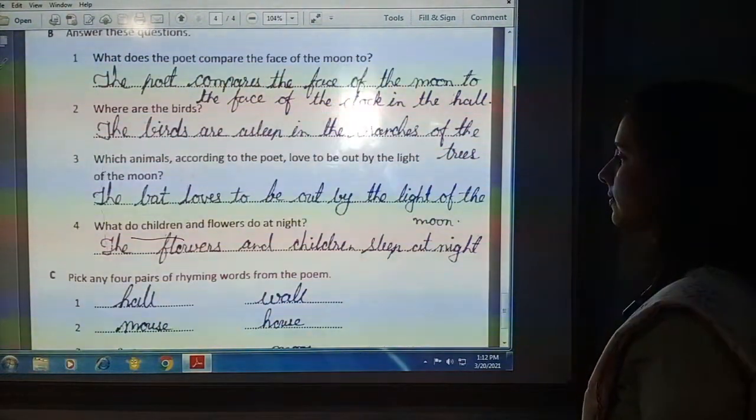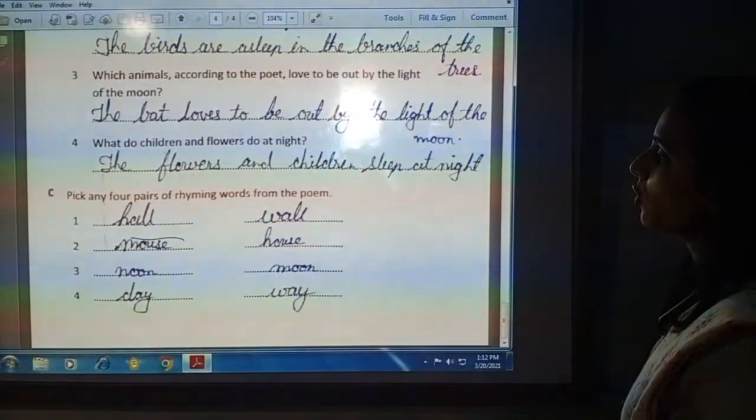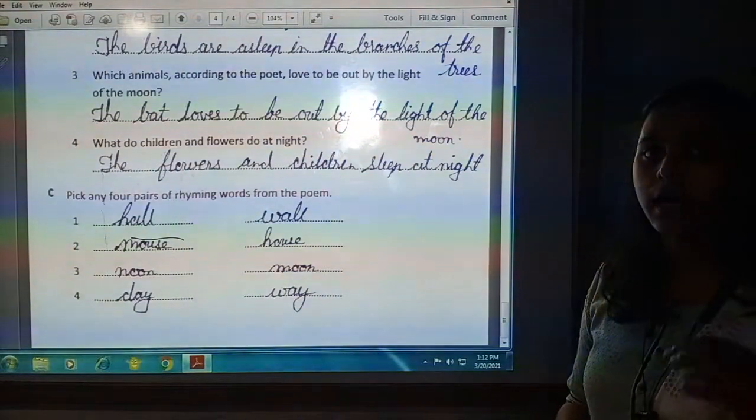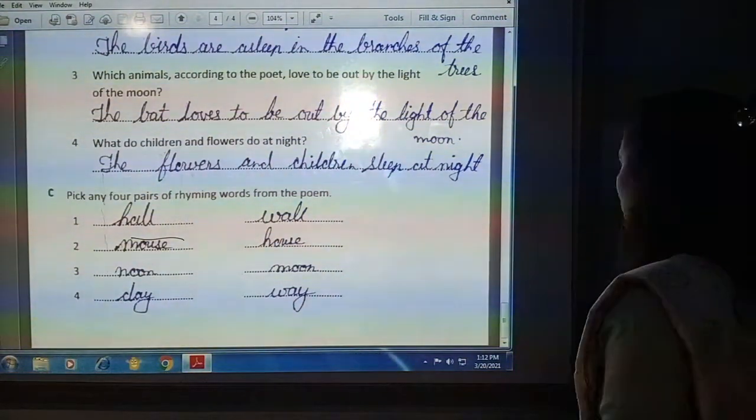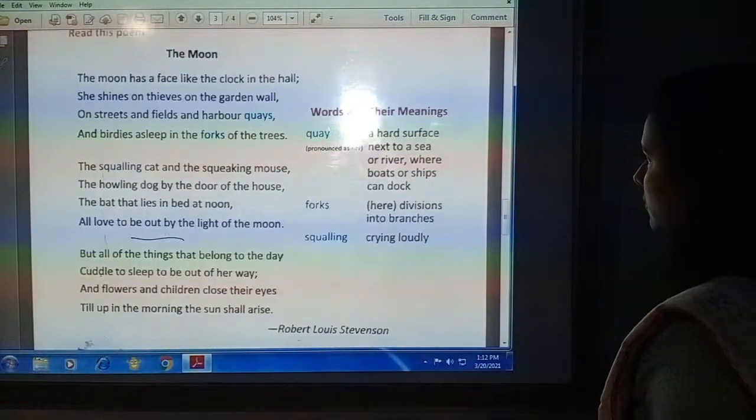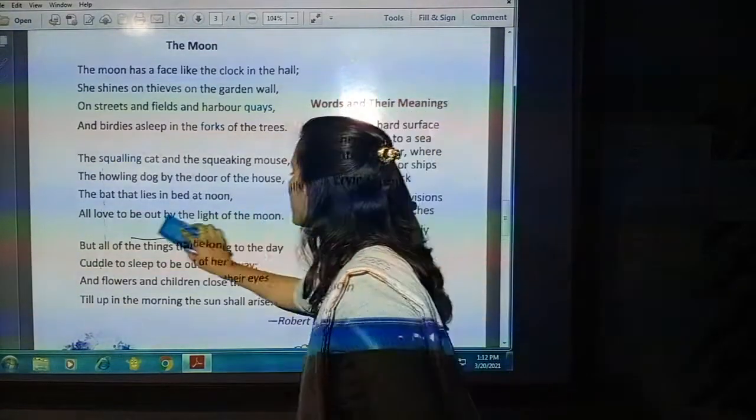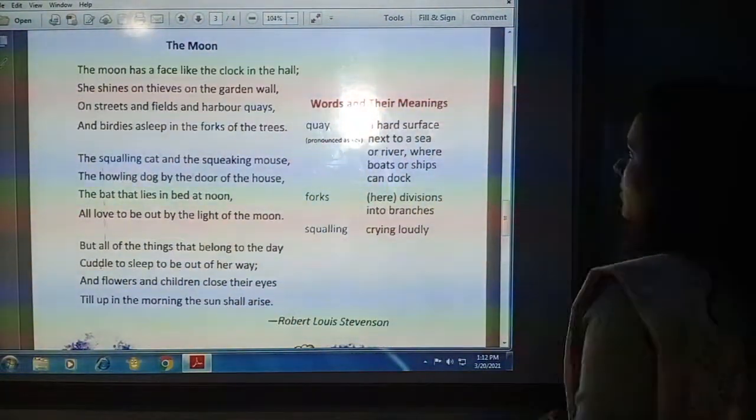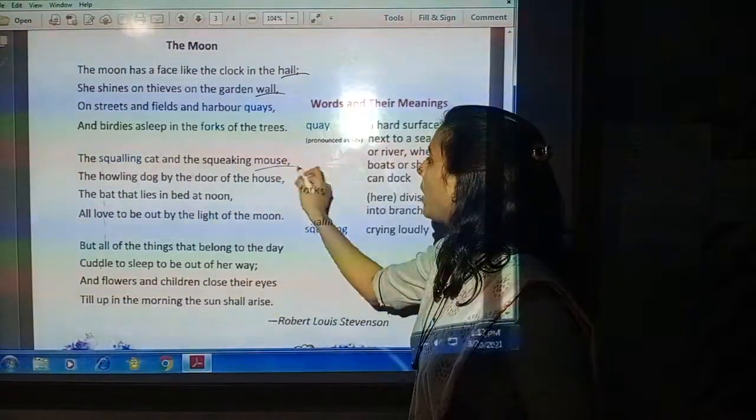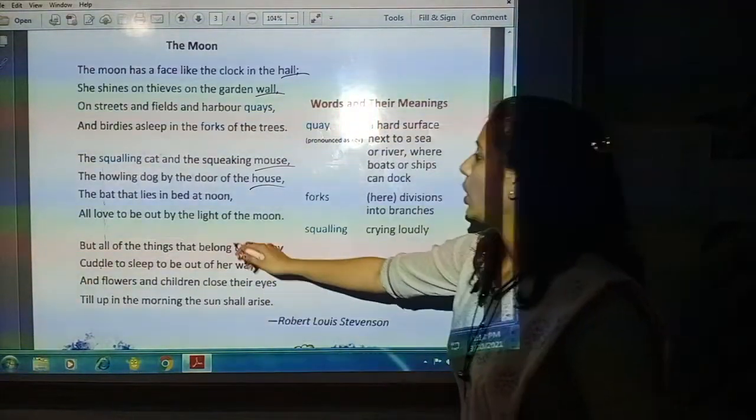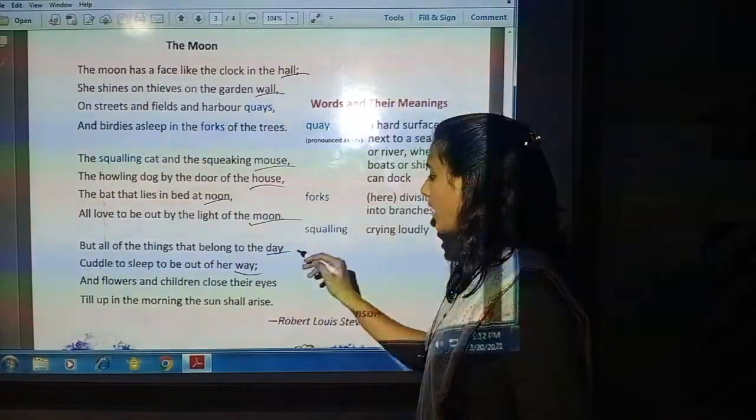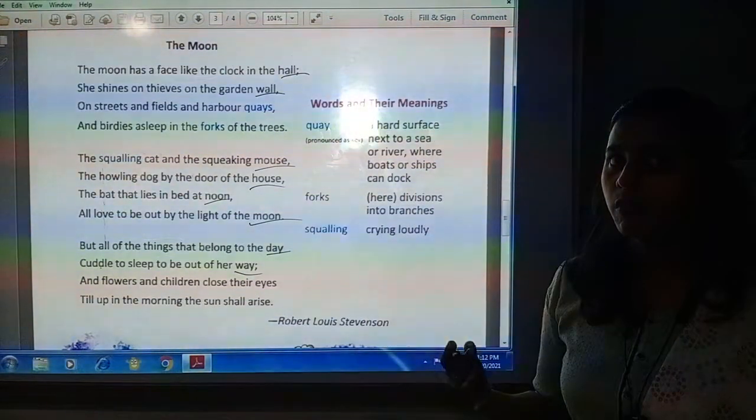Now, pick any 4 pairs of rhyming words from the poem. You have to write the rhyming words from the poem. Let us see those rhyming words. Here you can see hall and wall are rhyming. Then mouse and house are rhyming. Noon and moon are rhyming. Then day and way are rhyming. So these are the rhyming words.